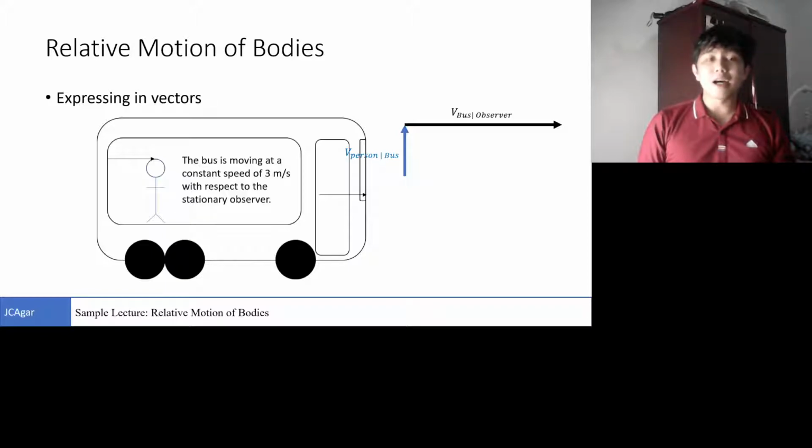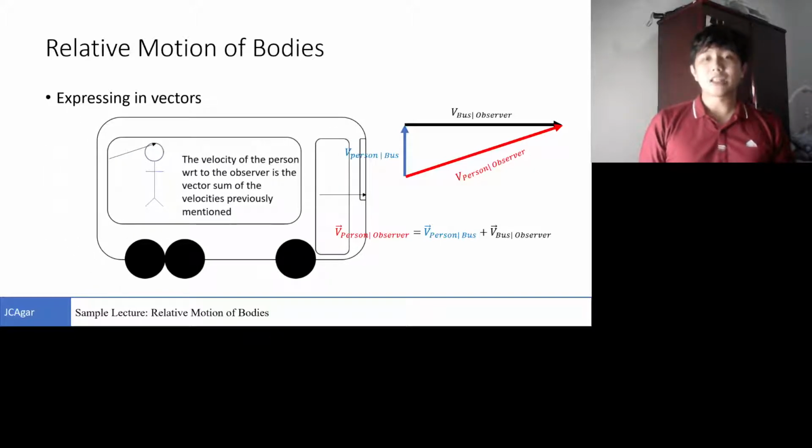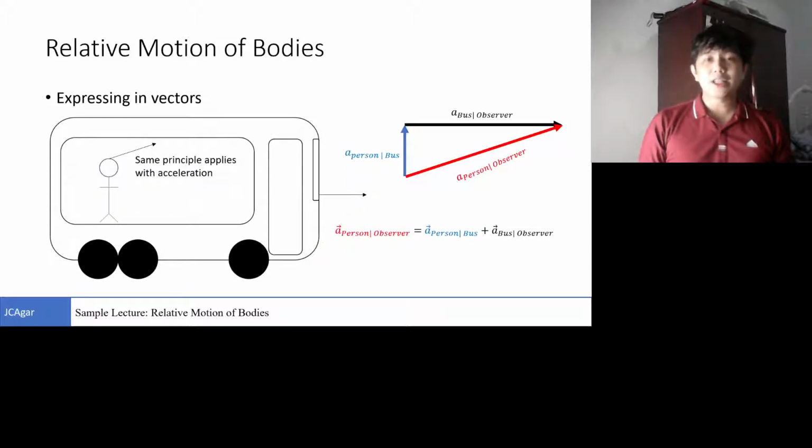However, the person who is doing the jumping at 1 meter per second inside the bus that's moving at 3 meters per second, if we were to observe that scenario as the stationary observer, we will then see person A doing a diagonal path. That diagonal path is described by the vector sum of the velocity of the person with respect to the bus and the velocity of the bus with respect to the observer. The same principle applies to the acceleration.